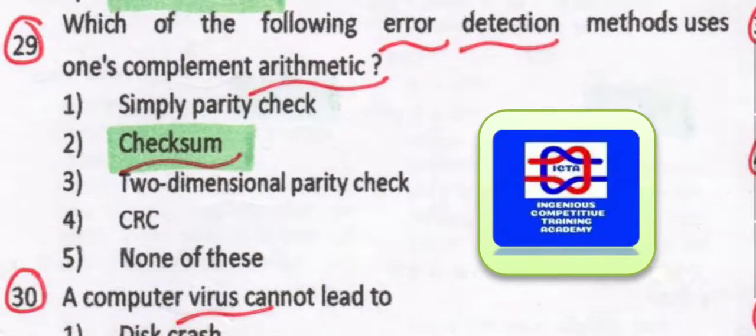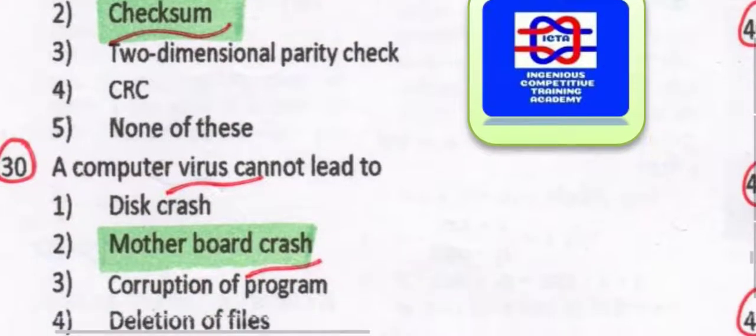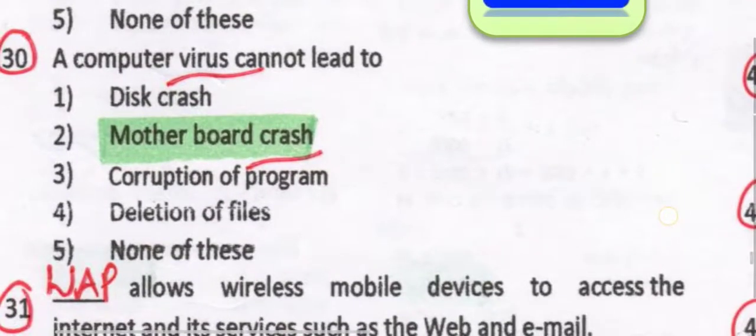Which of the following error detection methods uses one's complement arithmetic? That is checksum. What exactly is the checksum? It is the error detection method that uses one's complement arithmetic. A computer virus cannot lead to, that is, motherboard crash. We know that a computer virus doesn't directly lead to a motherboard crash.